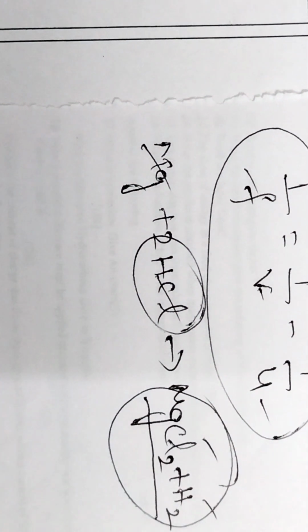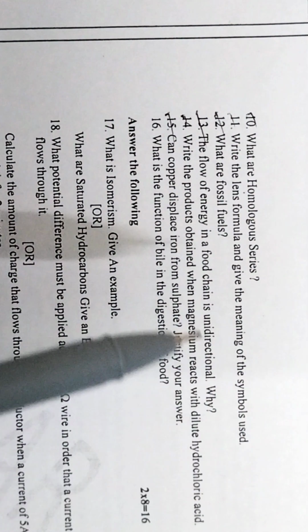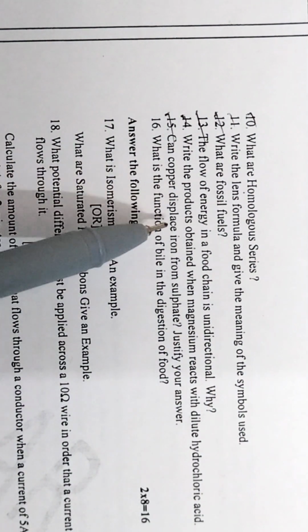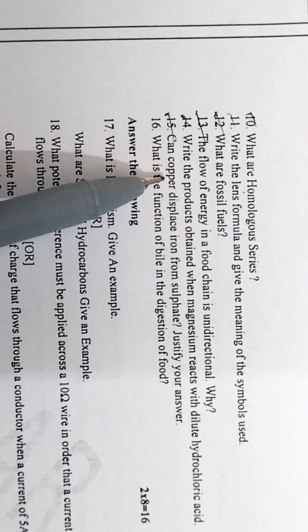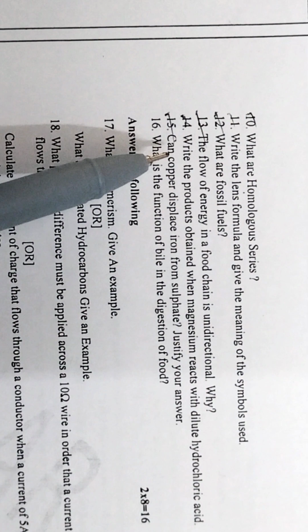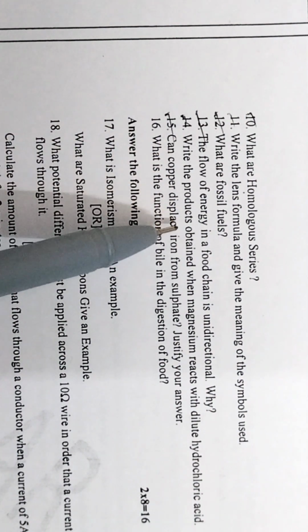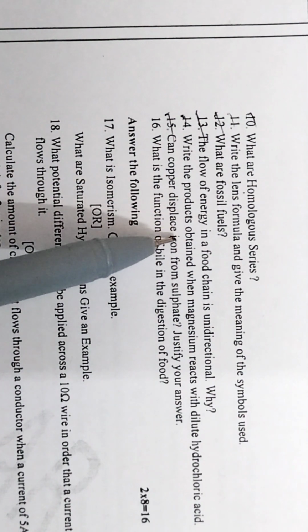Magnesium chloride and hydrogen. Then, can copper displace iron from iron sulfate? Justify your answer. Copper cannot displace iron from iron sulfate because copper is less reactive than iron. So the answer is, copper is less reactive than iron, therefore copper cannot displace iron.